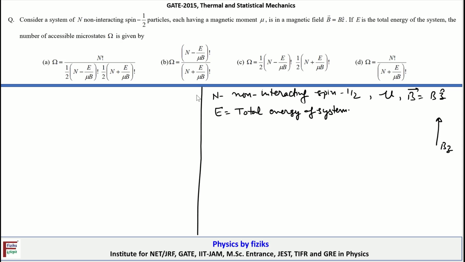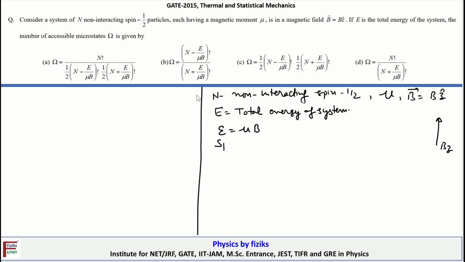Now the spin has two options, either to align along the field direction or in a direction opposite to the field direction. Accordingly we will define two different energies. Here we will assume that epsilon is equal to mu B, that's the interaction energy. Depending upon whether the spin is aligned along the field or opposite to the field, a positive or negative sign will be introduced.